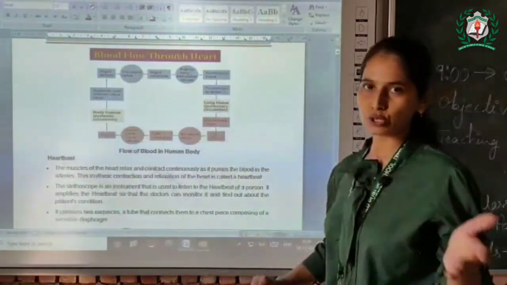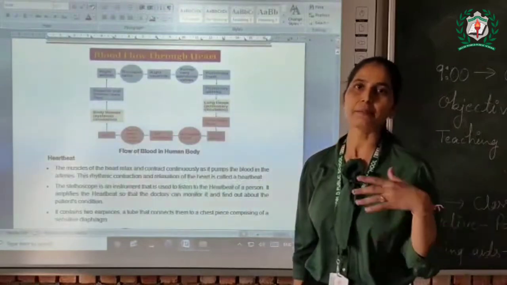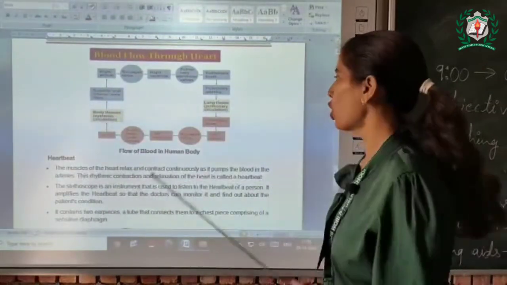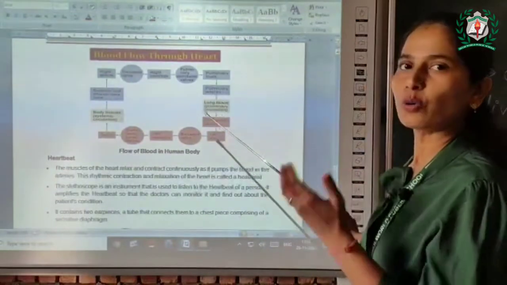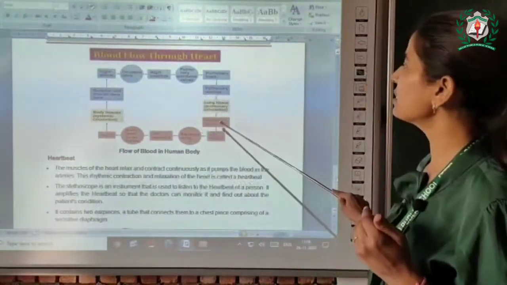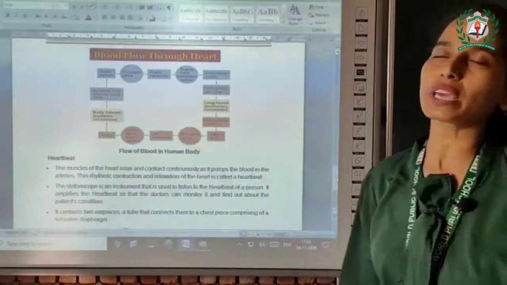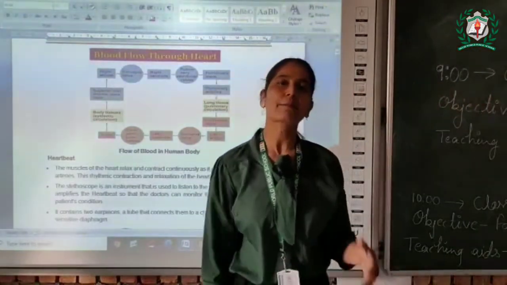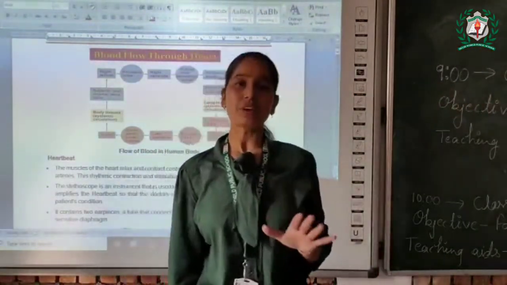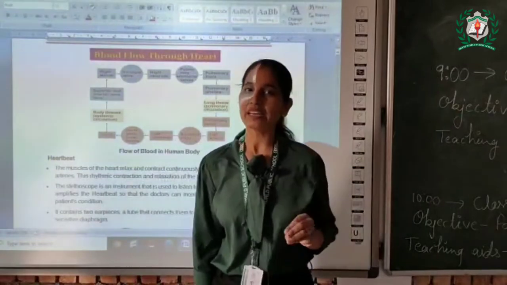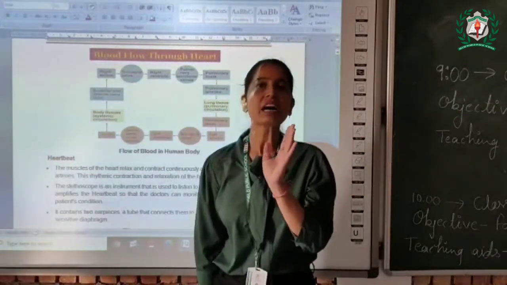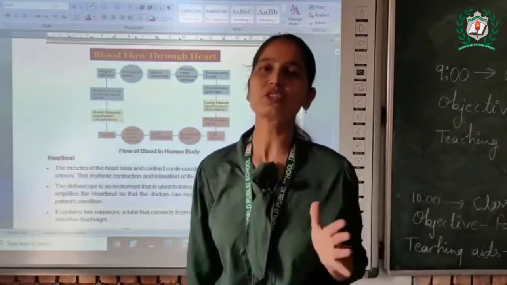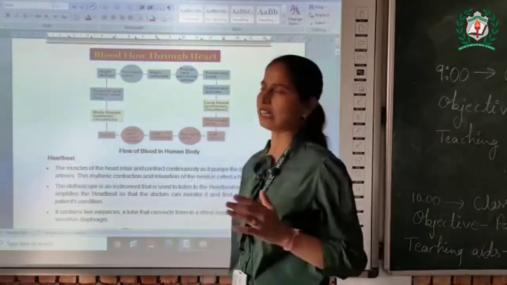Then oxygen is mixed into that blood by the lungs, and the oxygenated blood is carried from the lungs to the heart by the pulmonary veins. The pulmonary vein is the only vein that carries oxygenated blood, and the pulmonary artery is the only artery which carries deoxygenated blood.